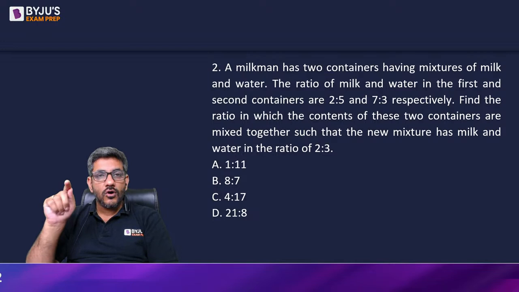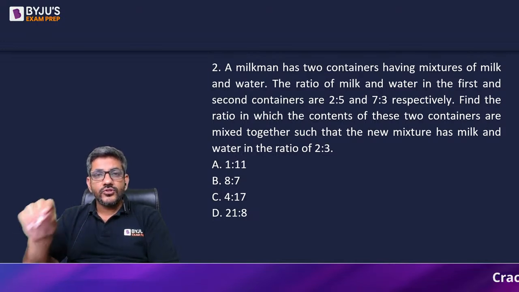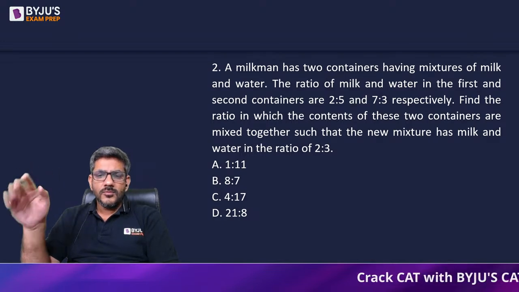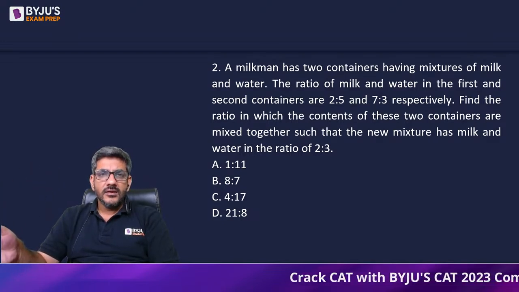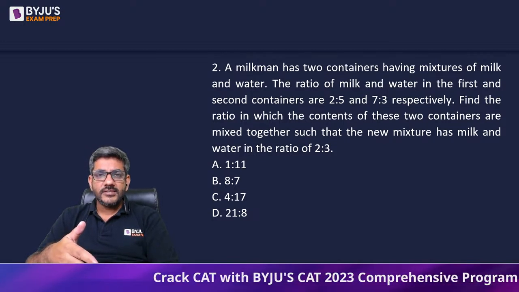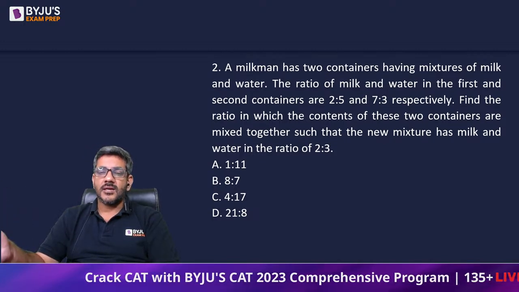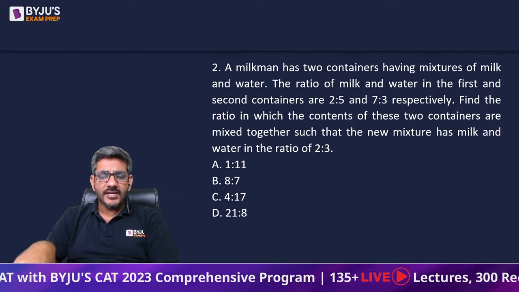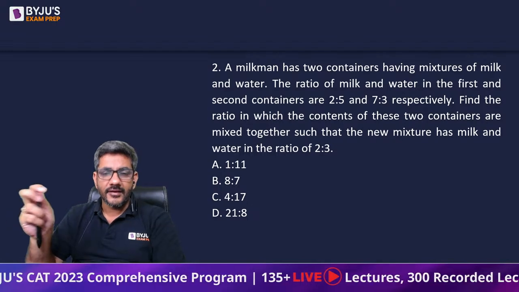So therefore, I would always suggest just assume that no exam has a calculator in it, right? You might say CAT is having it, but actually because of that you would not be practicing on your calculation skills, and then whenever you write the other exams you will face difficulties. Moreover, CAT would never ask you a question where calculator is needed. They give you a calculator, but it is never needed.